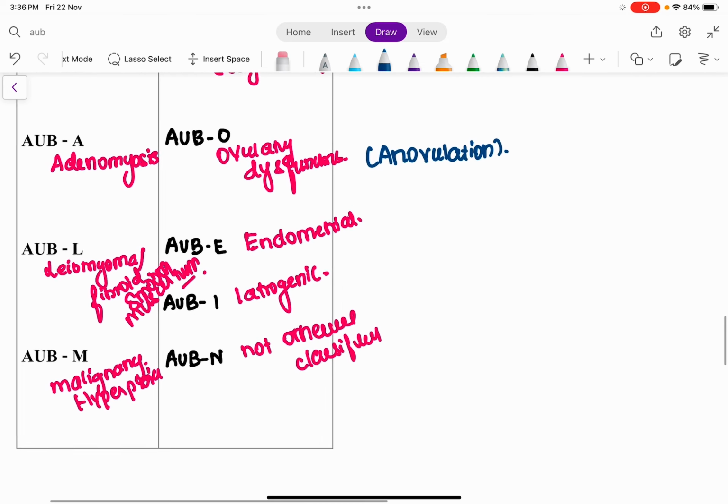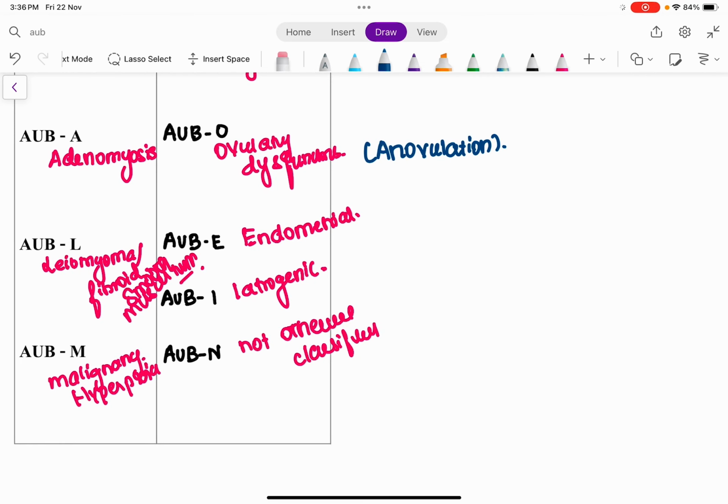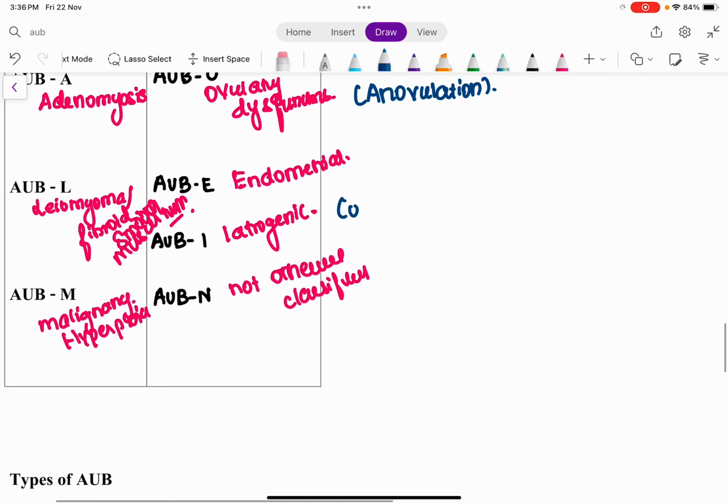E stands for any endometrial causes, and I stands for iatrogenic. Iatrogenic is when the doctors themselves cause this bleeding, and it could be because of oral contraceptive pill consumption or intrauterine contraceptive device insertion. So we are doing the procedures, right? So iatrogenic causes could be either oral contraceptive pills or intrauterine contraceptive device, and N stands for not otherwise classified.